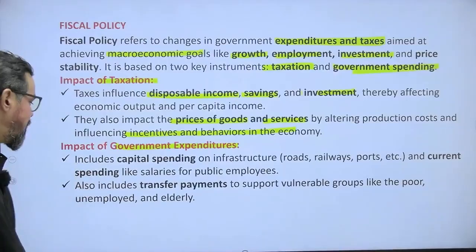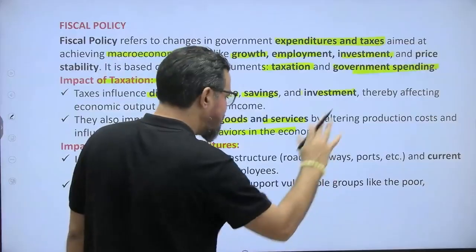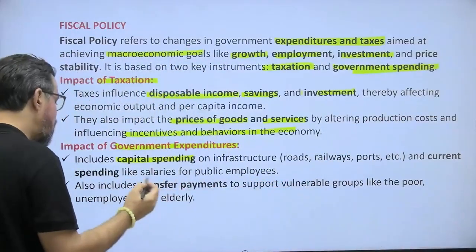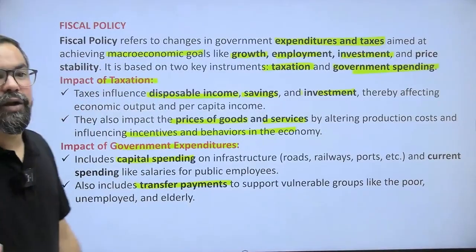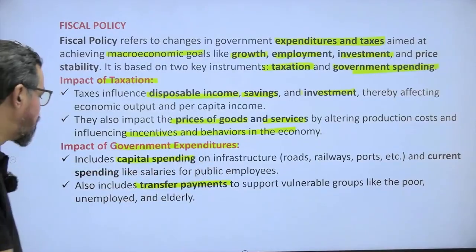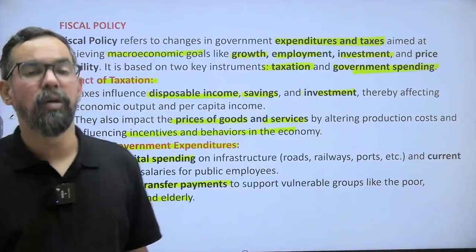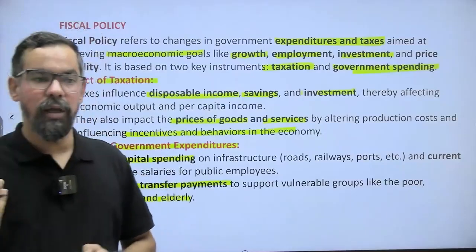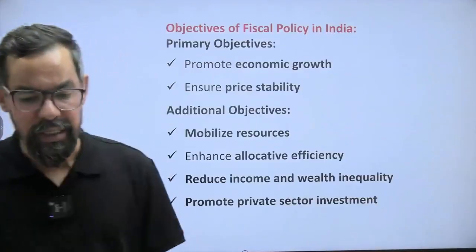Impact of government expenditure includes capital spending on infrastructure, roads, highways, ports and others, and current spending like salaries for public employees and all. It also includes transfer payments. Basically, these are government schemes or grants to vulnerable groups like the poor or unemployed and others, right? So this is another one. Through fiscal policy, the government is generally managing its income and expenditure and the overall money supply in the economy. So whenever required, they make certain changes.